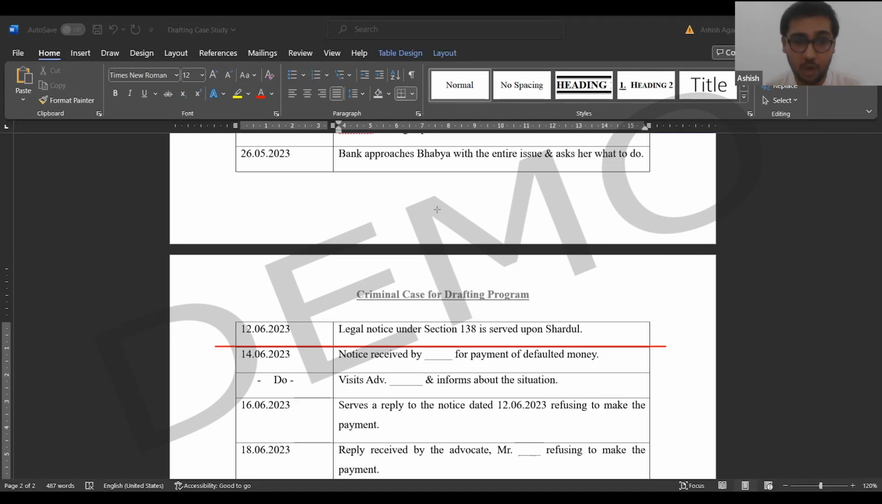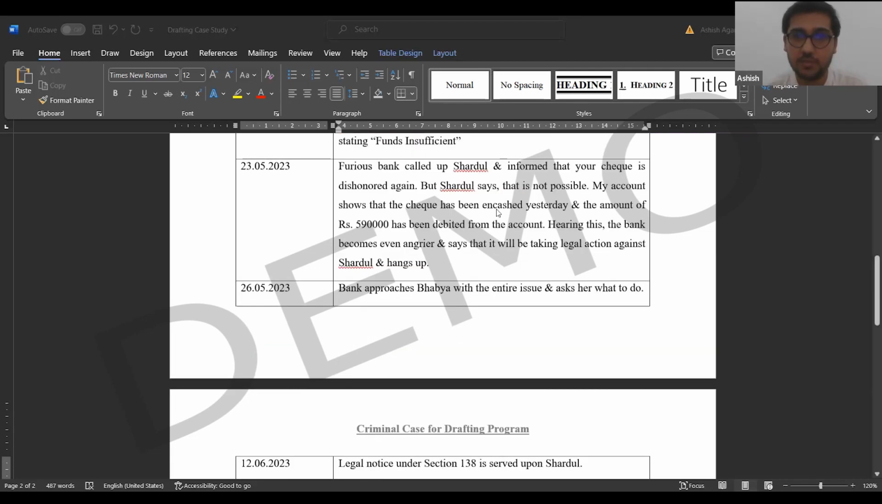After the check is bounced, you can directly issue a notice or you can ask for another check, completely up to you. In our case, the bank asked for another check. The bank received another check. The second check was also bounced. Then the bank approached the lawyer and the lawyer decided that we will issue a legal notice. Now it's time that we draft the legal notice.